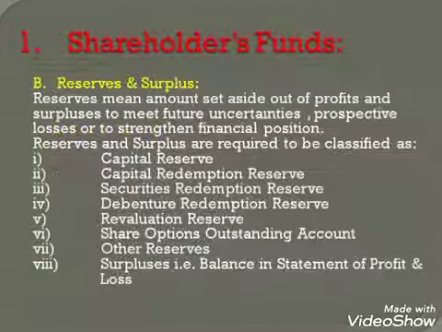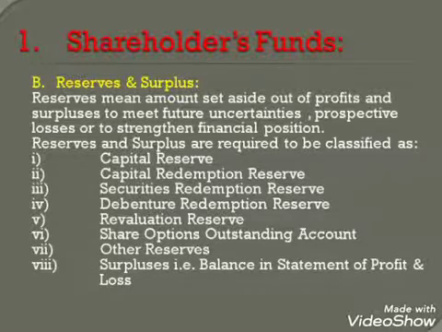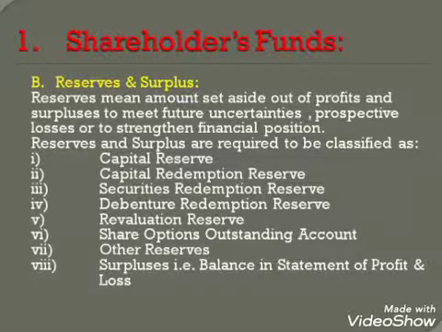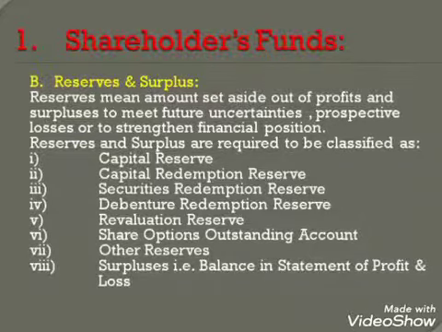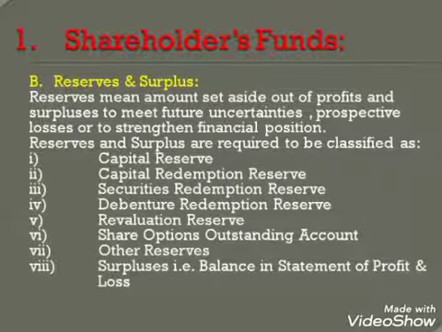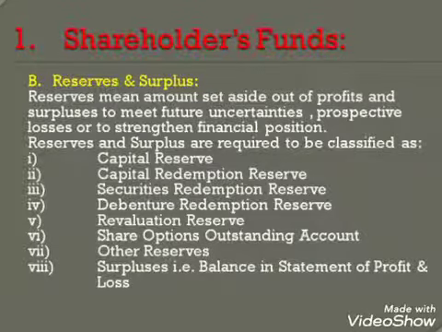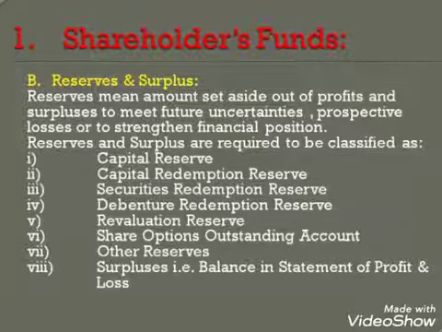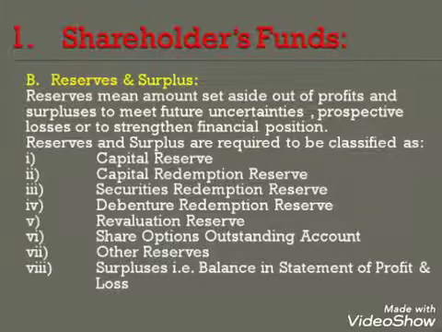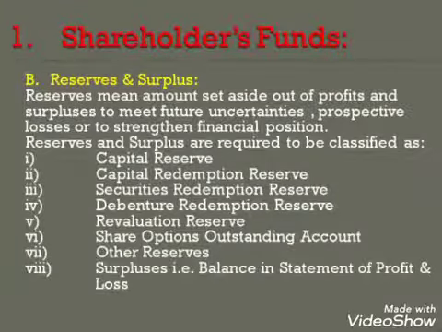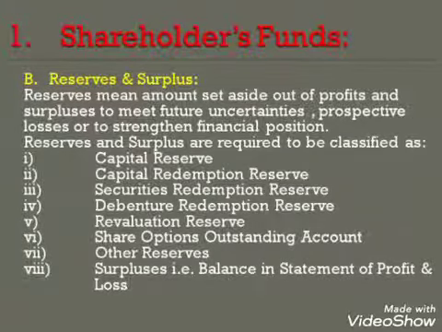Second subhead is reserves and surplus. Reserves means amount set aside out of profits and surpluses to meet future uncertainties, prospective losses, and to strengthen the financial position of the company. Reserves and surplus are required to be classified as capital reserve, capital redemption reserve, securities premium reserve, debenture redemption reserve, revaluation reserve, share options outstanding account, other reserves, and surplus, that is, balance in the statement of profit and loss.